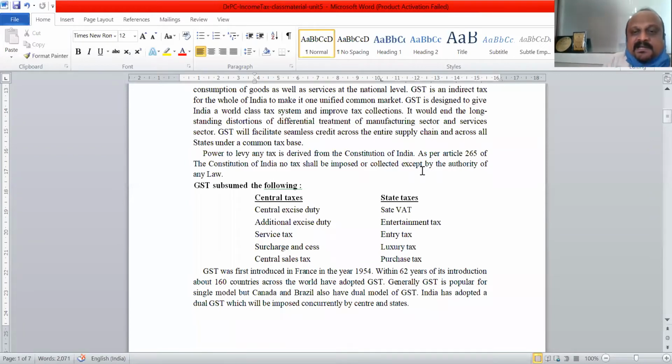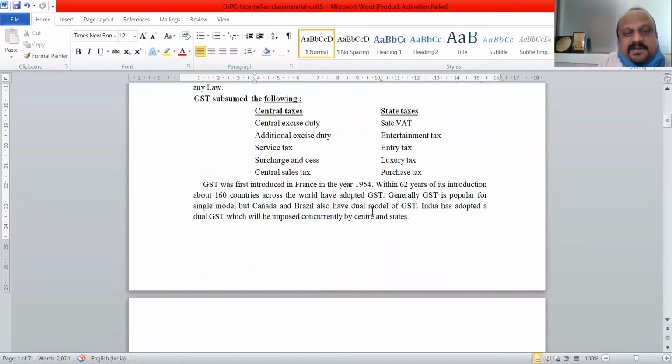And after the GST has come into force, all these taxes have gone, and there's going to be only one tax for the entire nation. It's called GST, as far as indirect taxes are concerned. Earlier all these were there. Now many of these things have gone, and only very few are there.